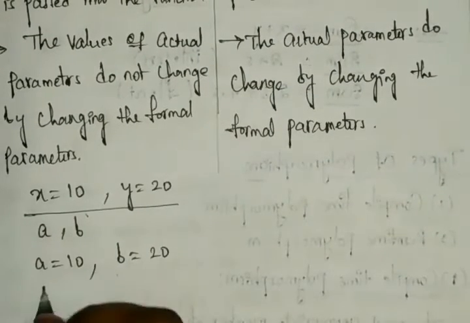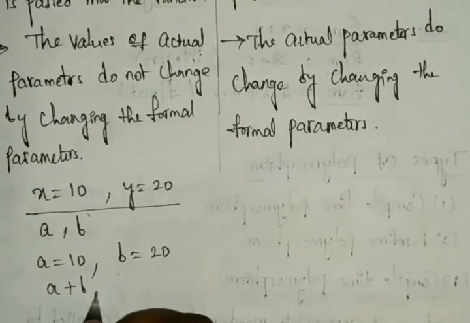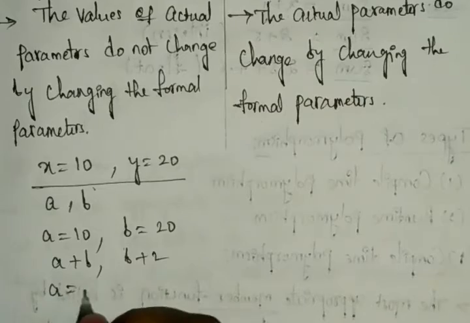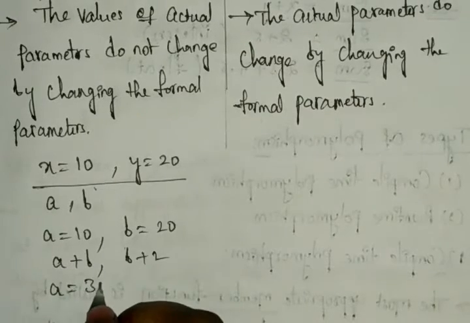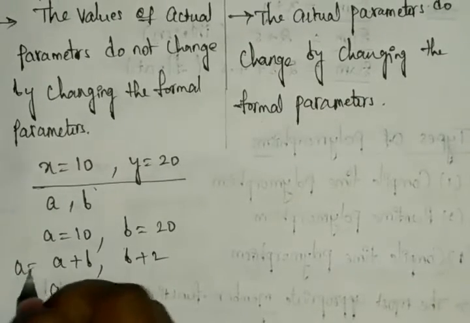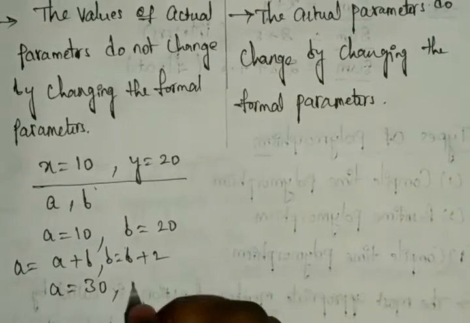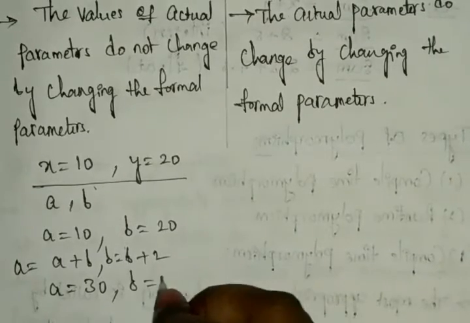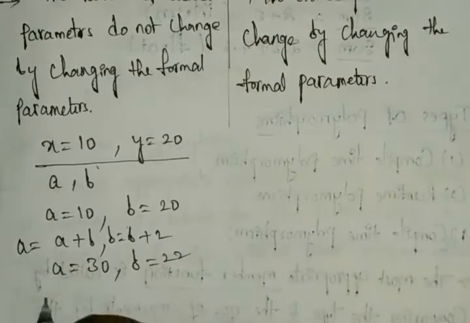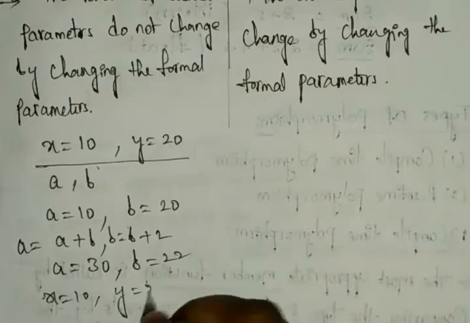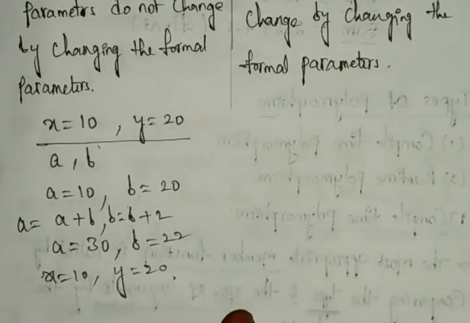You can see here, suppose you have a plus b and b plus 2. Okay, just see what happens: a is equal to a plus b, b is equal to b plus 2. The a value will be 30 and the b value will be 22, right? So whatever you have in the x and y values, these are similar to before. These will not change in this.